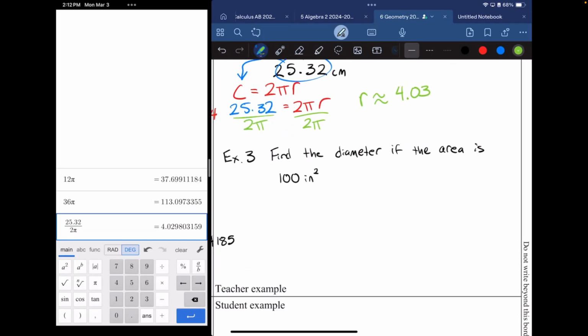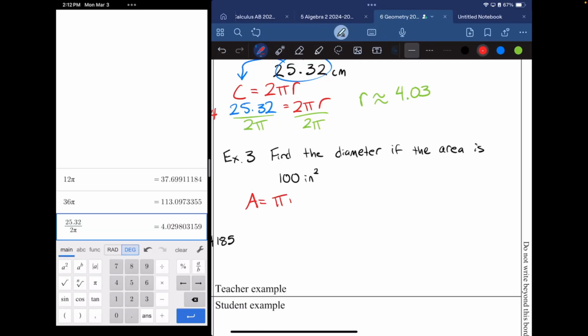And then how would I find the diameter if I have the area? Someone other than Valentina. What's our formula for area, Evan? Area is equal to base times height for a rectangle, yes, but for a circle, it is pi r squared.